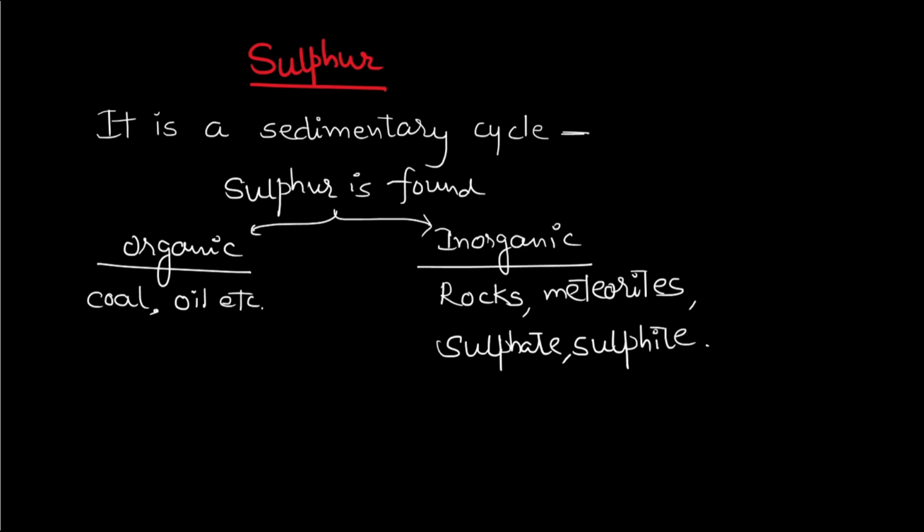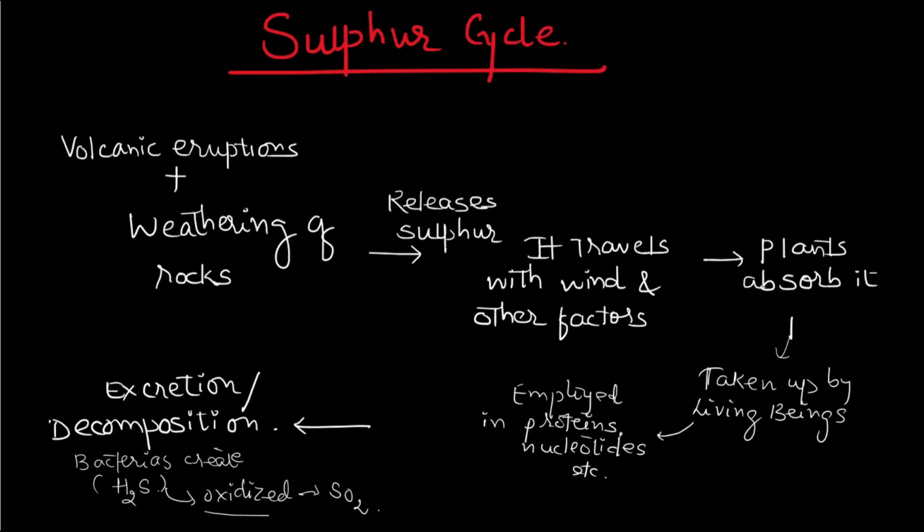Now, moving on, we see the sulfur cycle. How does sulfur from the physical environment enter the living beings and then again go back to the physical environment? That is said to be the sulfur cycle.